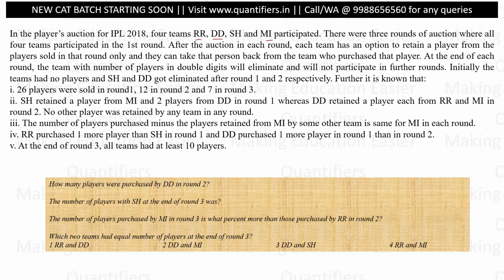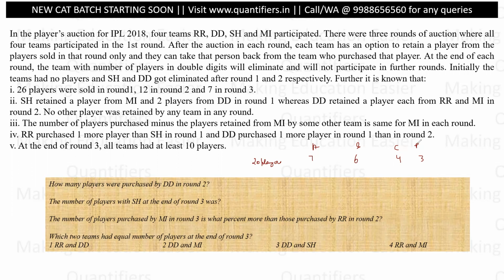After the auction, in each round, each team has an option to retain a player from the players sold in that round only, and they can take the person back from the team who purchased that player. Now, a little different from how the conventional bidding takes place in IPL. What do we mean? Let us say in the first round, 20 players are sold, and there are four teams A, B, C, and D. Let us say in the first round, A purchased seven players, B purchased six, C purchased four, and this team purchased three.